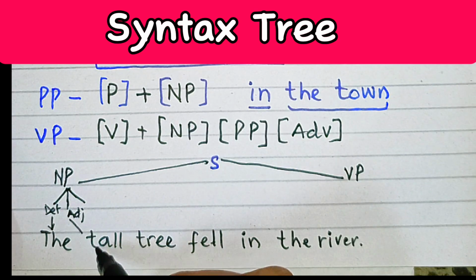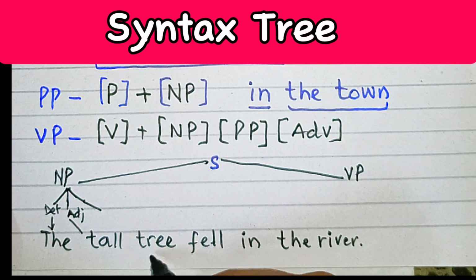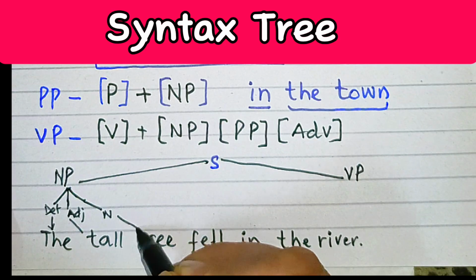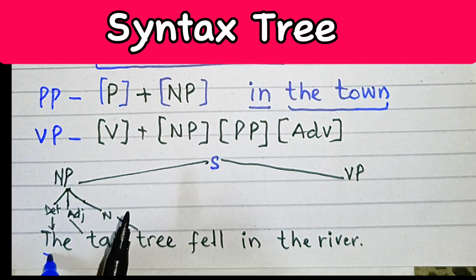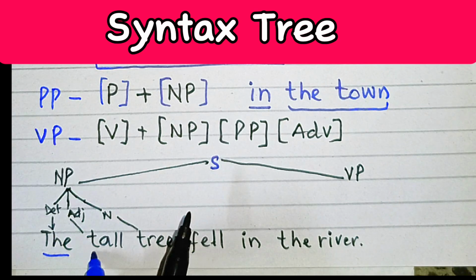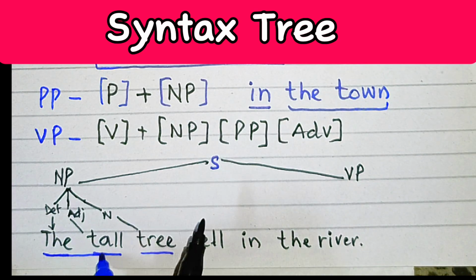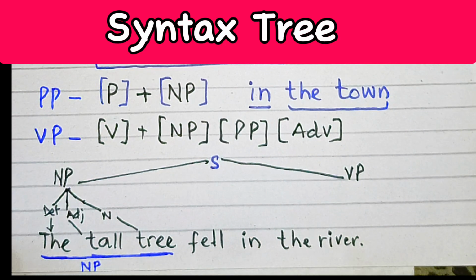And then this one is a tree, and tree is a noun. So we can say that the over here is a determiner, tall is an adjective, and tree is a noun. And all these three words are going to make a noun phrase.